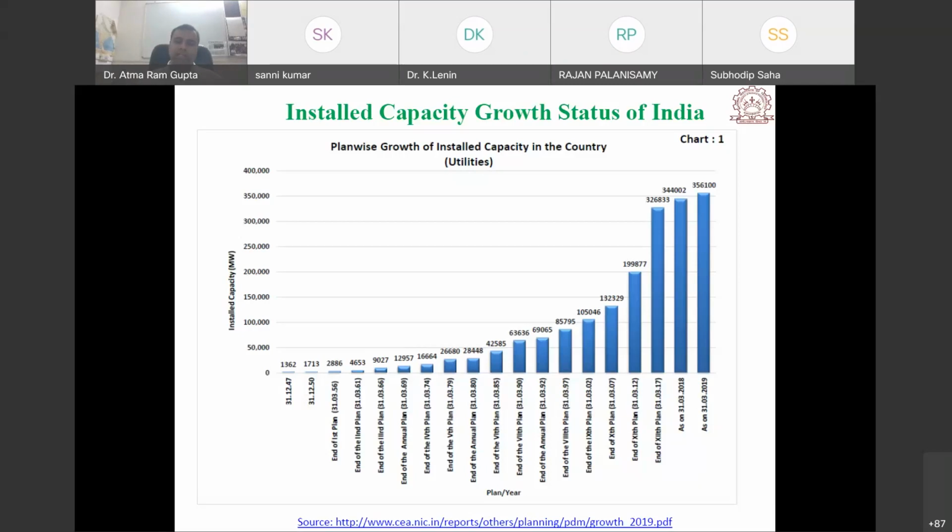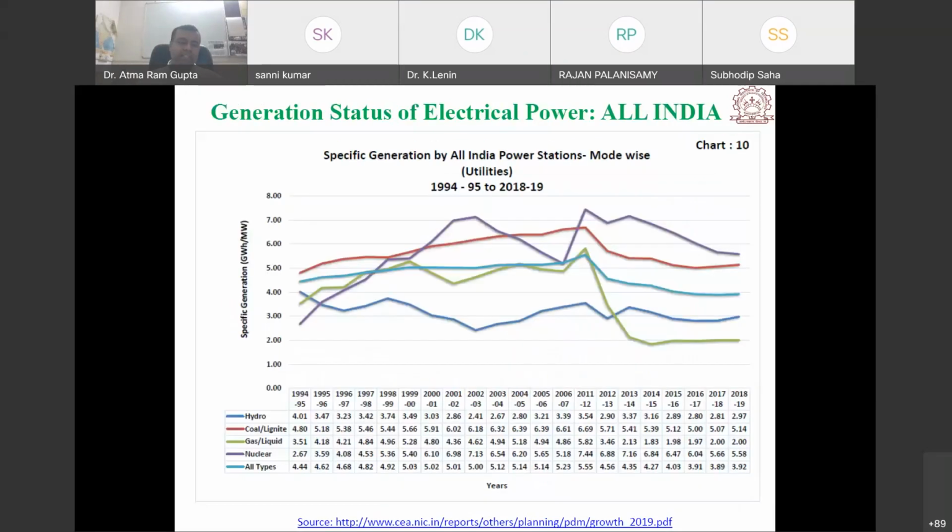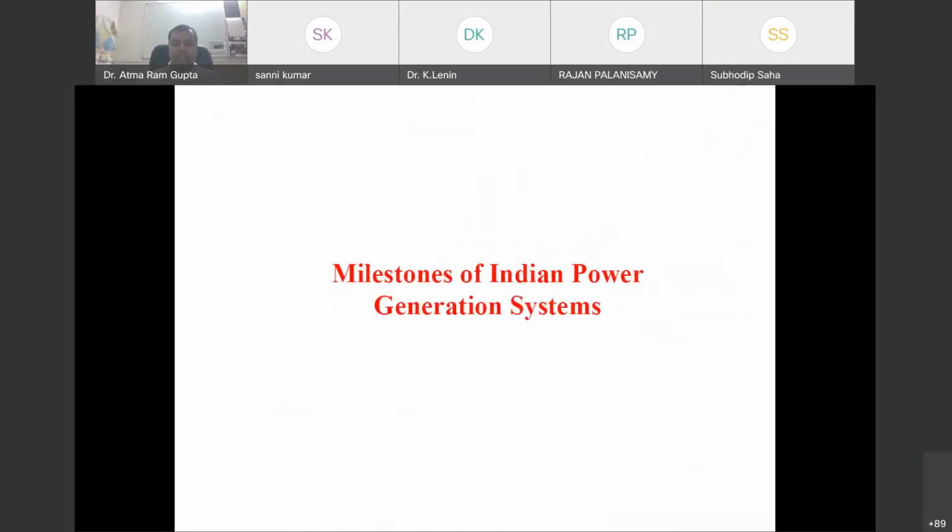This data is available. So if you see the generation status of electrical power from the various sources, means hydro-based power generation, coal-based power generation, gas-based power generation, and nuclear-based power generation. So overall, if you see all types of power generation, it is increasing. So this is the last 20 years record.